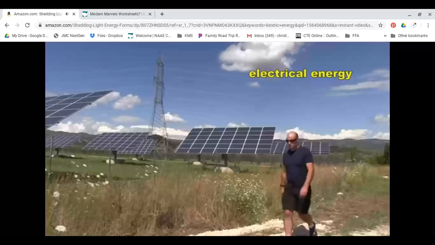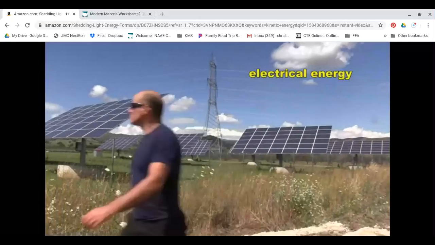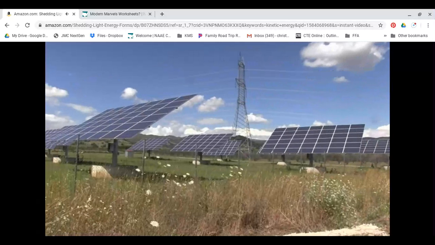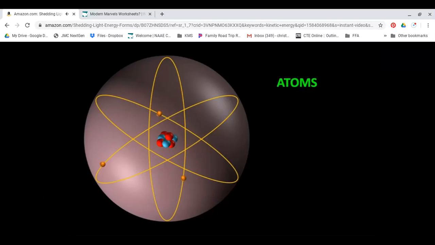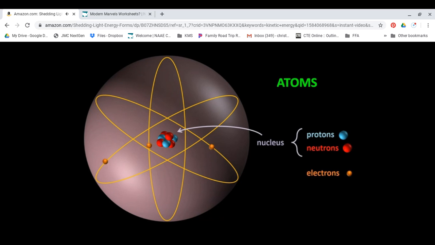Electrical energy is the energy that is carried by electricity. But what is electricity? Well, as you probably know, everything is made of atoms. Atoms themselves are made up of even smaller particles called protons and neutrons, which together make up the central so-called nucleus of the atom, and electrons, which spin around the nucleus really fast.